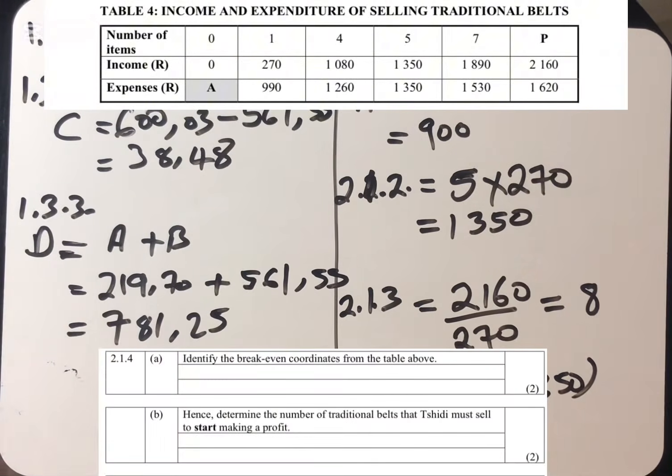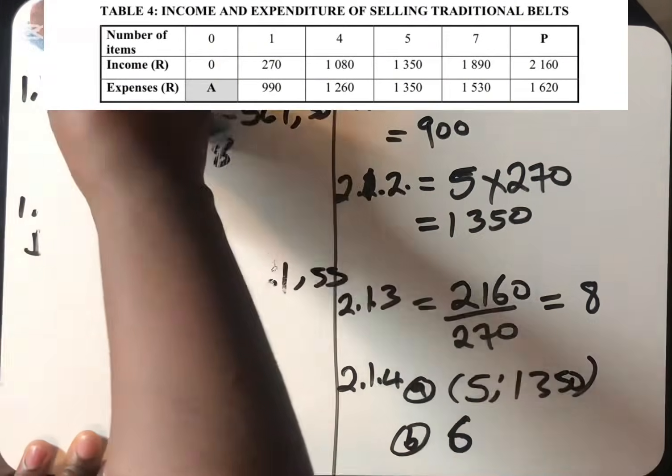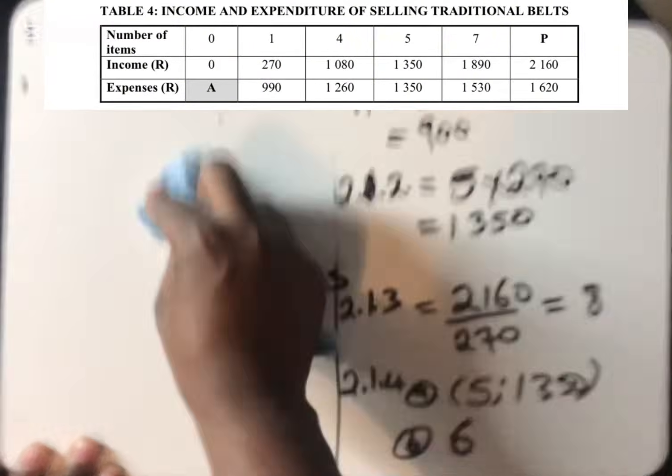Then B, it says, hence, determine the number of traditional belts that CD must sell to start making a profit. So if she is breaking even at 5, the profit will begin at 6 belts. So immediately after selling 6 belts, that's where this person is going to start receiving what?